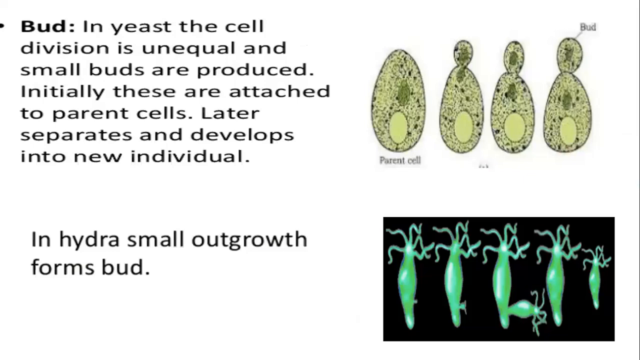You can see a bud over here. Yours will be the example of the yeast. In yeast, the cell division is unequal and small buds are produced. You can see over here. Look over here on your screen. This is going to be the yeast cell over here.